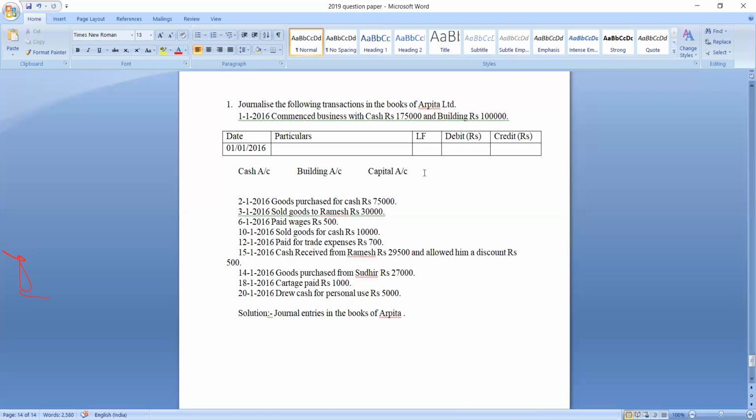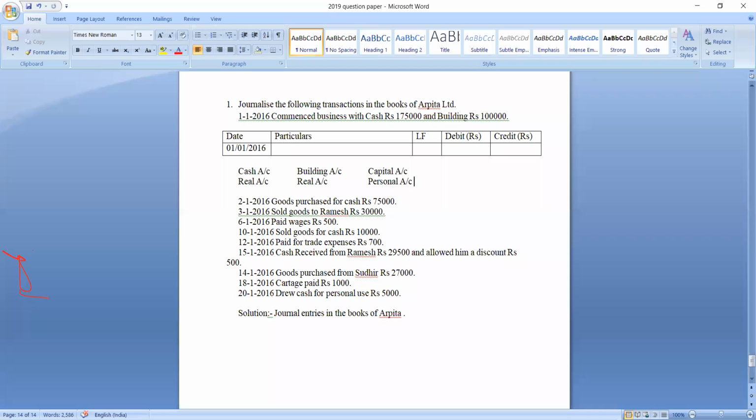your second step is you should see to which category those accounts belong. Cash account is which account? Actually, it is real account because it is an asset. Building account is which account? It is also real account because it is also an asset. Capital account is which account? It is a personal account because it represents the owner. So this is the second step you need to do. It is the way of analyzing the transaction. It is the way of processing the transaction.